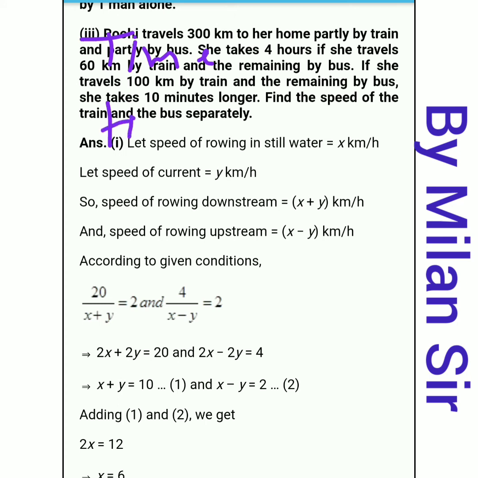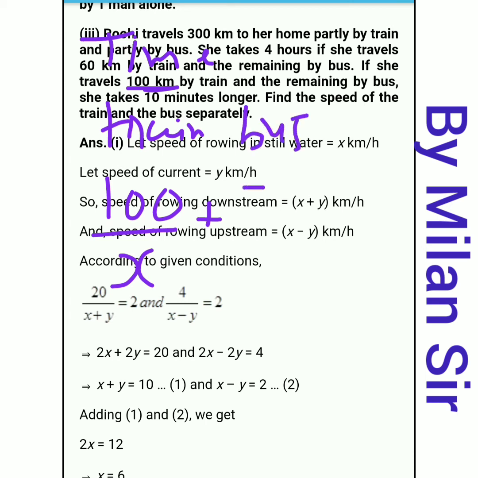So for the second equation, again we are converting our terms into time. First of all, the train: the distance traveled by train is 100 kilometers and the speed of the train is x, plus for the bus, 200 kilometers distance upon speed, and the speed of the bus is y.